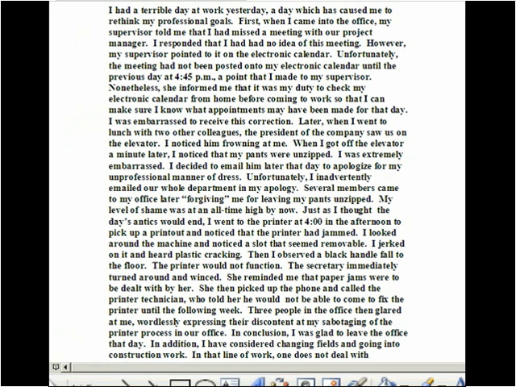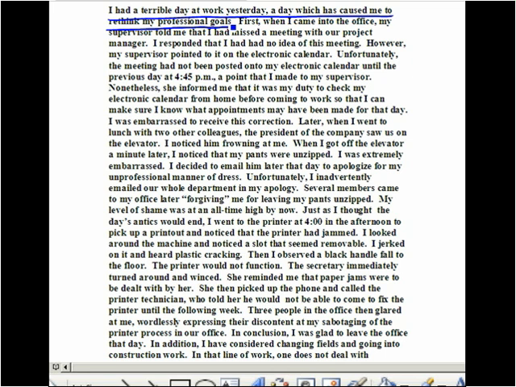I had a terrible day at work yesterday, a day which has caused me to rethink my professional goals. Here we have a clear topic sentence. Let's see how the paragraph develops itself.